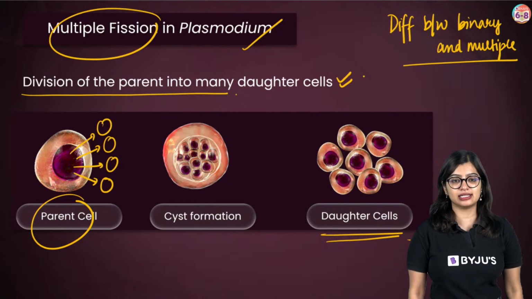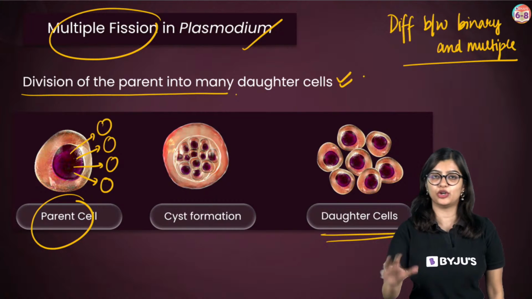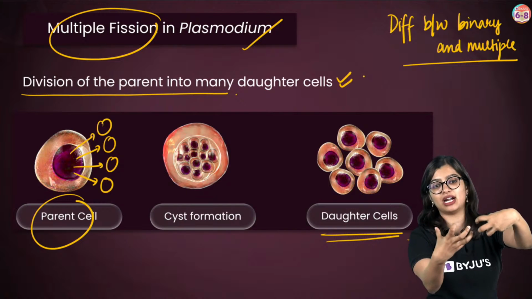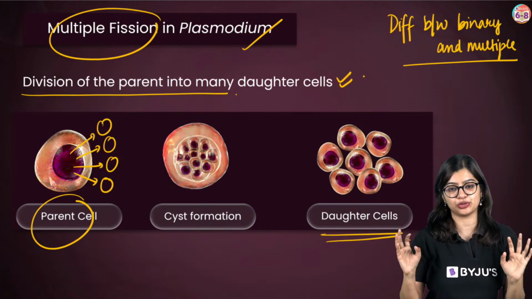Ma'am, amoeba is a single cell, then how will it have two nuclei? No, the nucleus will split into two and eventually that one amoeba will become two.